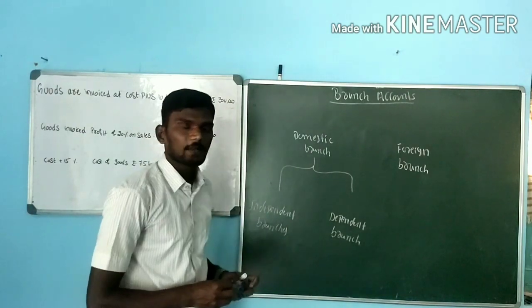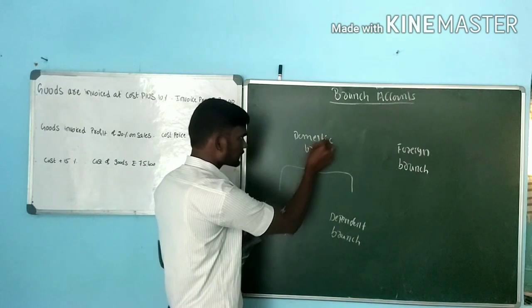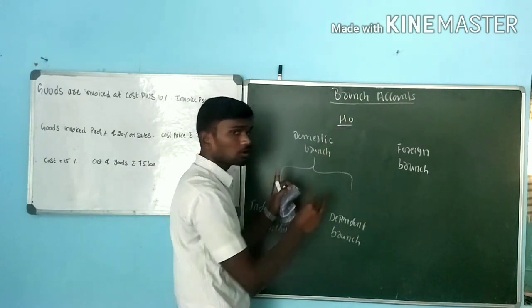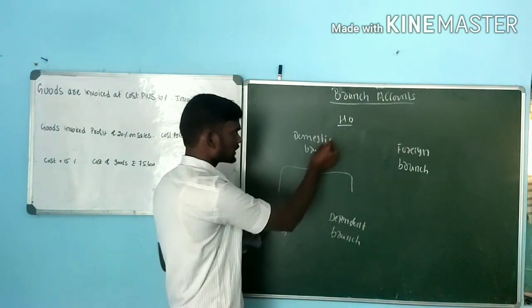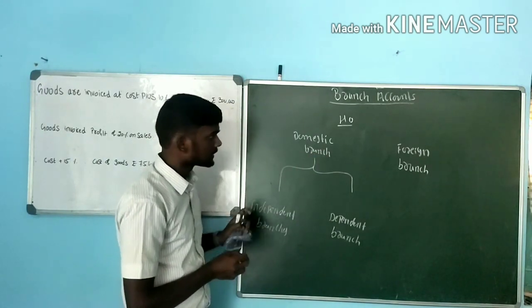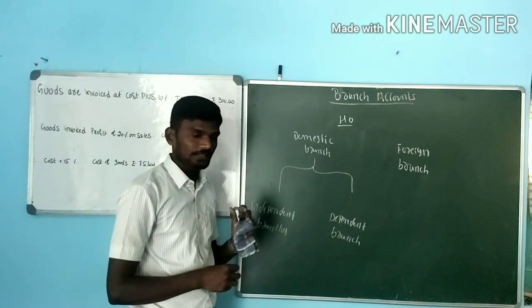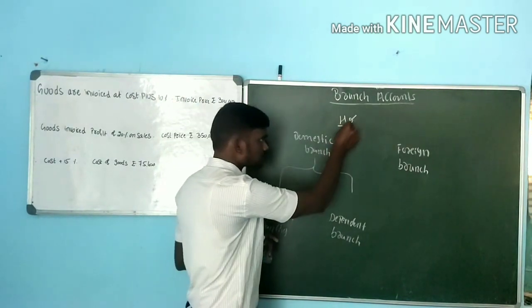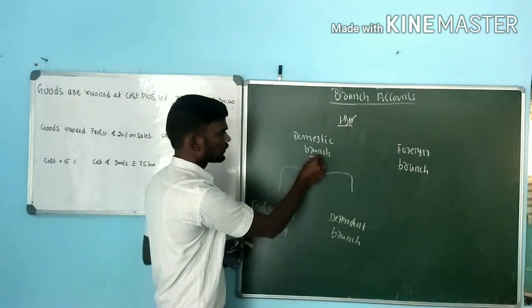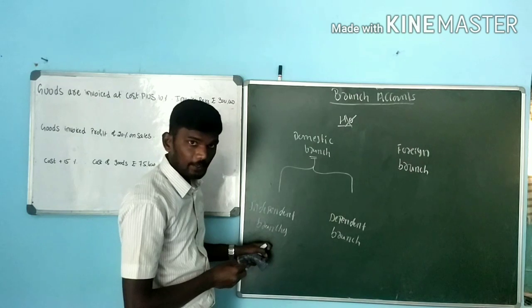What is called independent branches here? Independent branches means it is completely free from the head office. The head office is not going to control any activities of the branch. For example, if I want to purchase some goods from a supplier, the head office is not going to be involved in the purchase of goods for the branches. It is called independent branches.